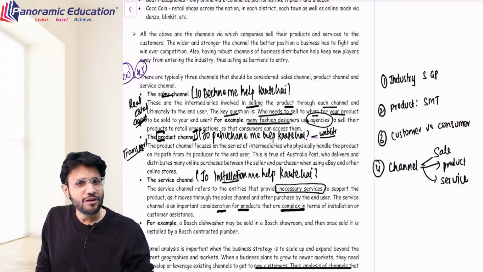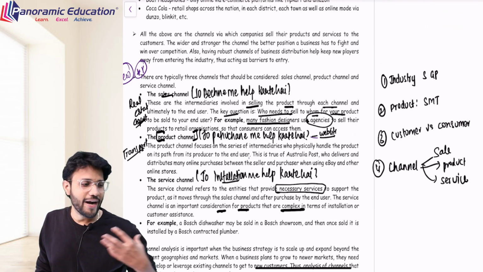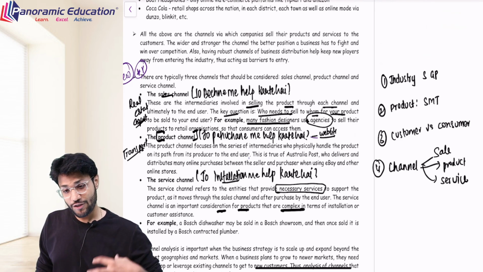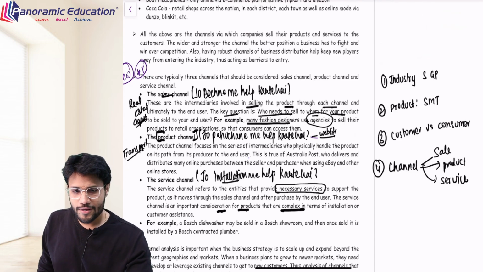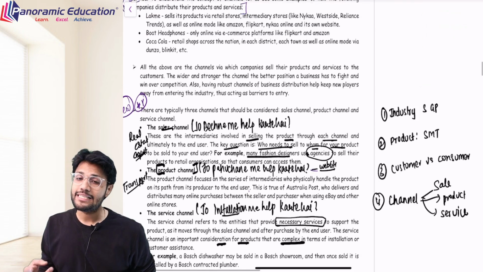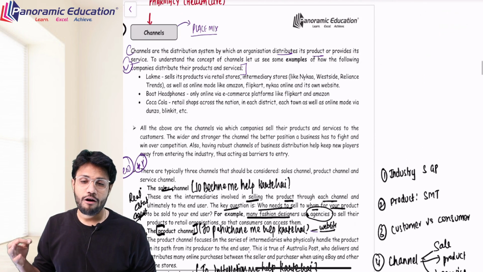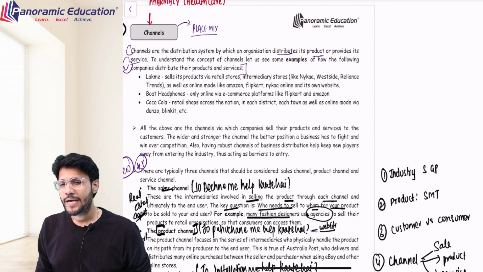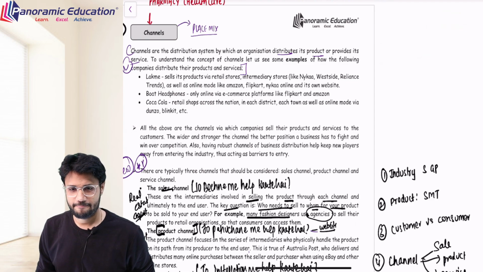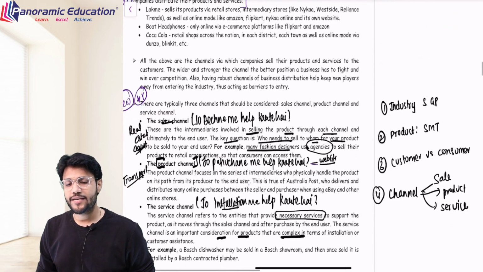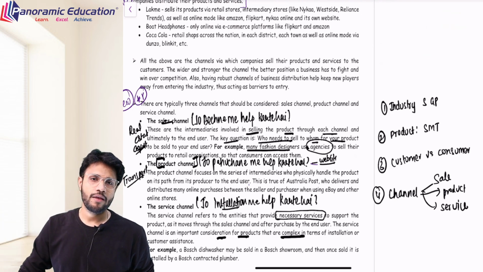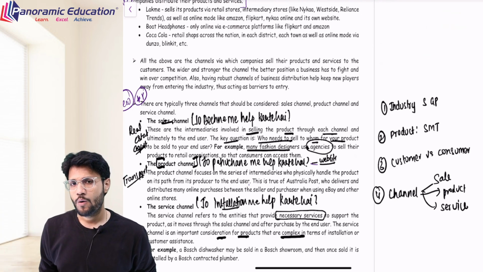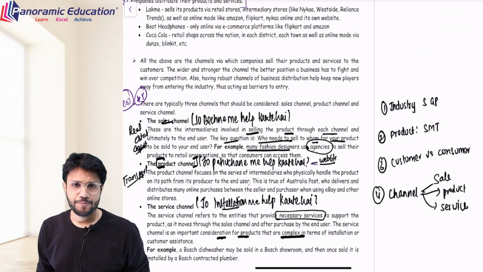And sometimes installation is not in your hand. You have to hire a certain person. You have to ensure that you have tied up with a certain person who will install on your behalf. So that is your service channel, and these three channels become important for us in order to distribute our product. Basically, it is a part of place mix. How should I decide my sales channel, product channel and service channel? And through these four factors, I've understood what are my key strategic drivers.